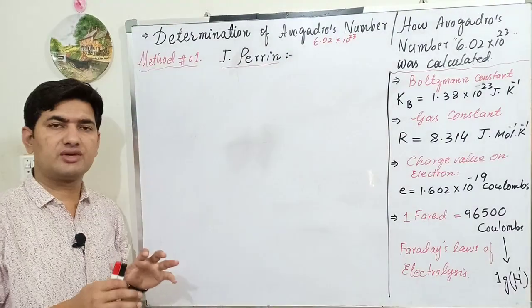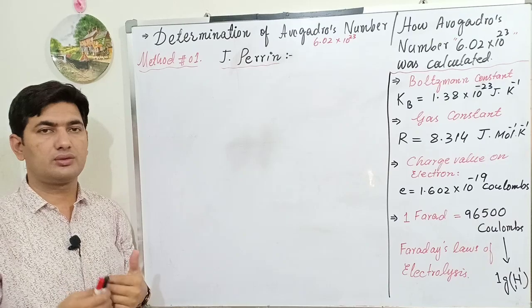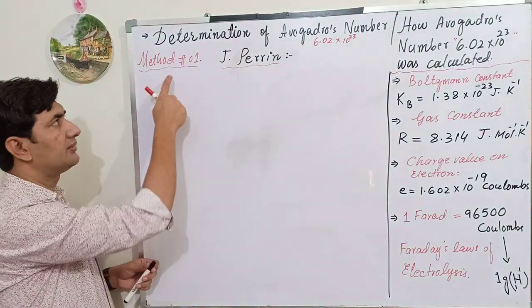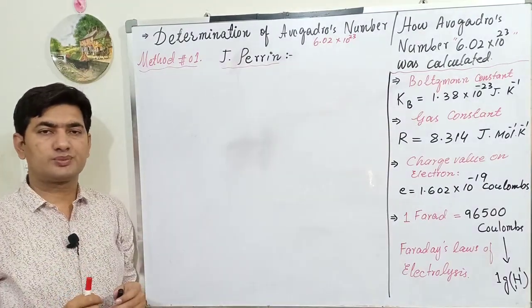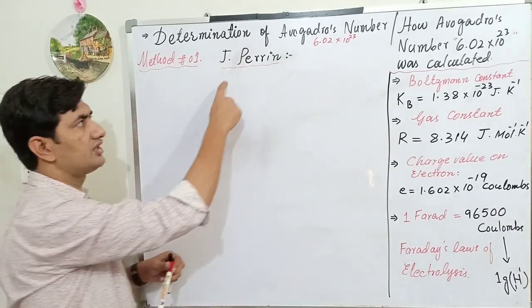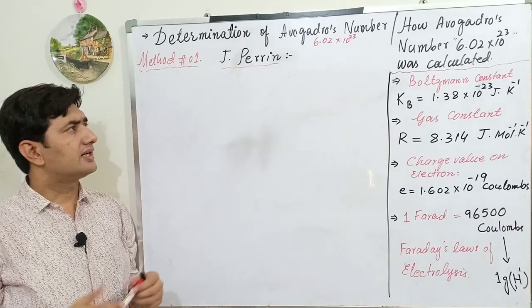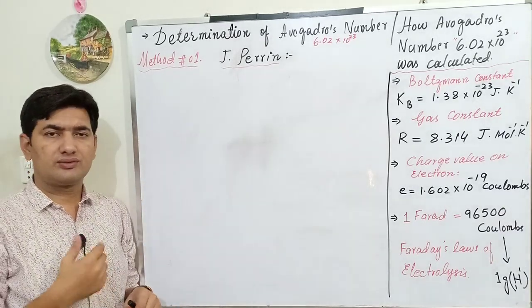However, this number was never calculated by Avogadro. Actually, this number was calculated by J. Perrin. So I am using method number 1 for the calculation of this Avogadro number, 6.02 × 10^23, by the method used by J. Perrin. J. Perrin was a French physicist. He got a Nobel Prize in 1926 for his work on this Avogadro number.